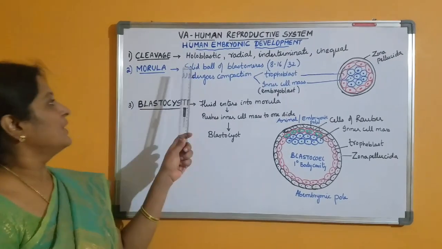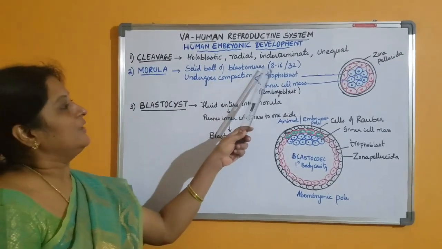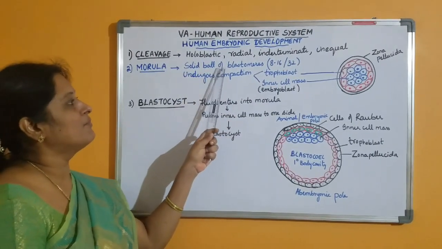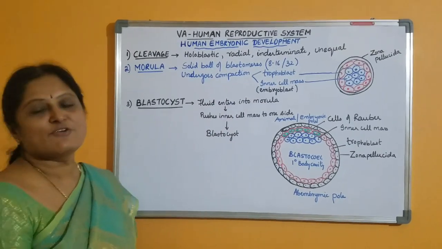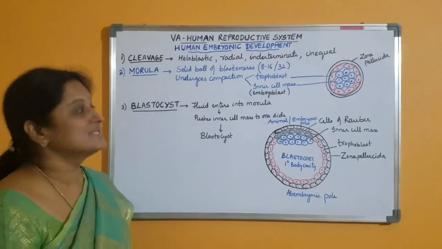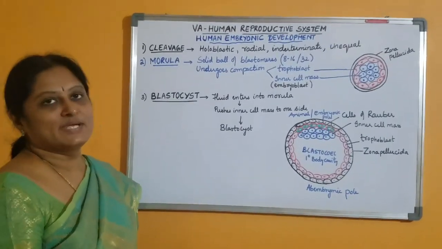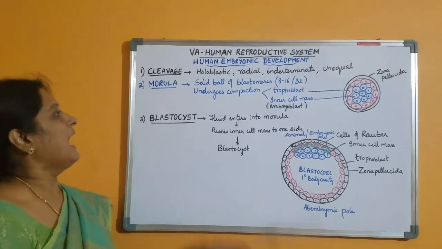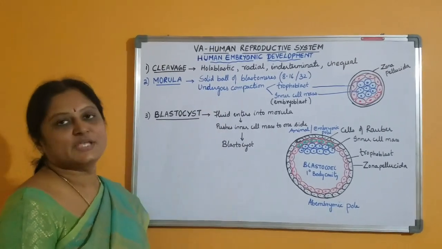The embryo at 8 to 16 cell stage or 32 cell stage, which is in the form of a solid ball of blastomeres, like a mulberry, we call the morula. So morula is a solid ball of blastomeres, and this morula development occurs in the isthmus. And then the morula moves into the uterus.